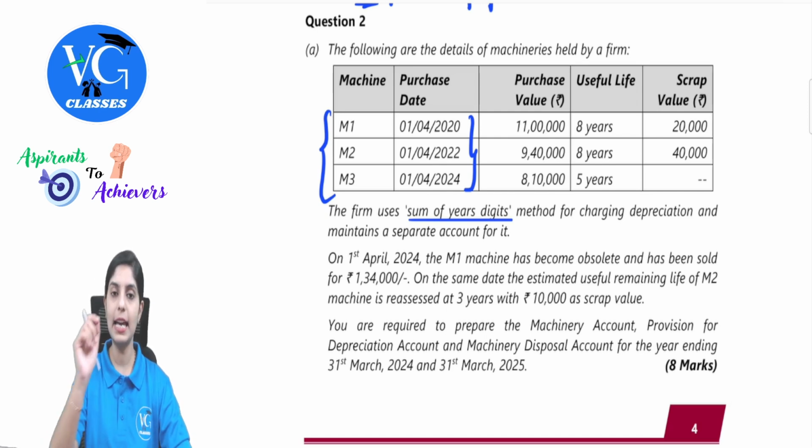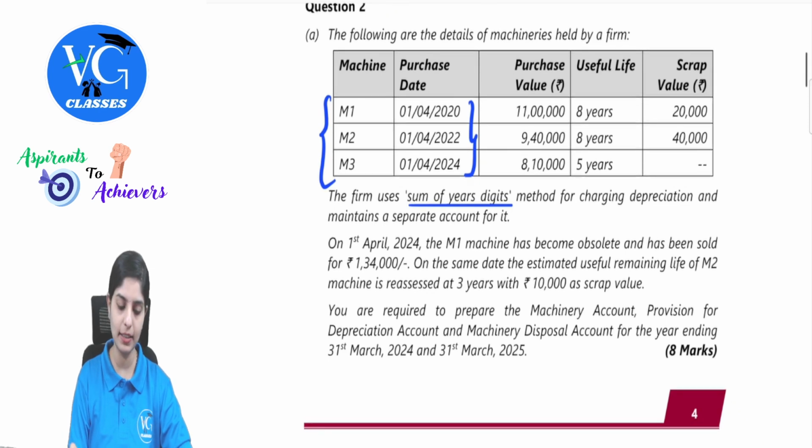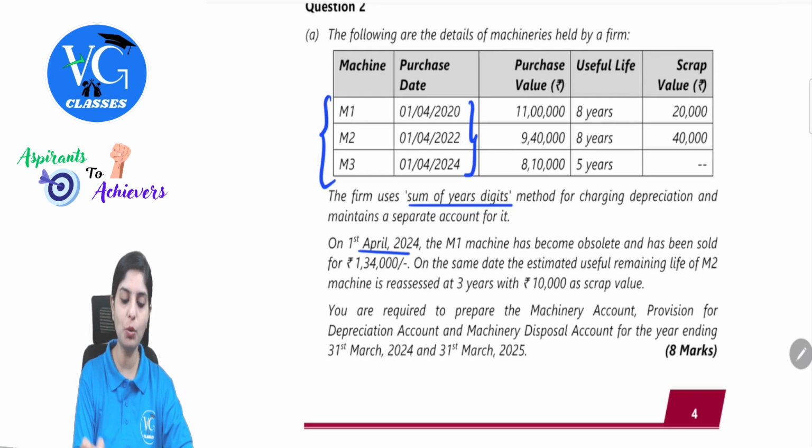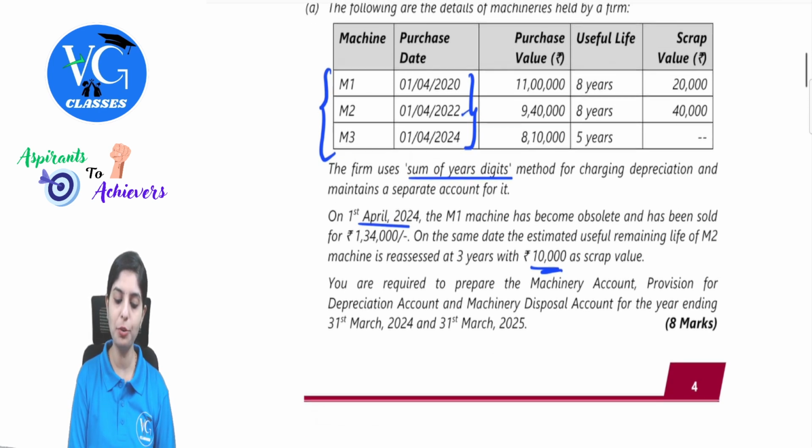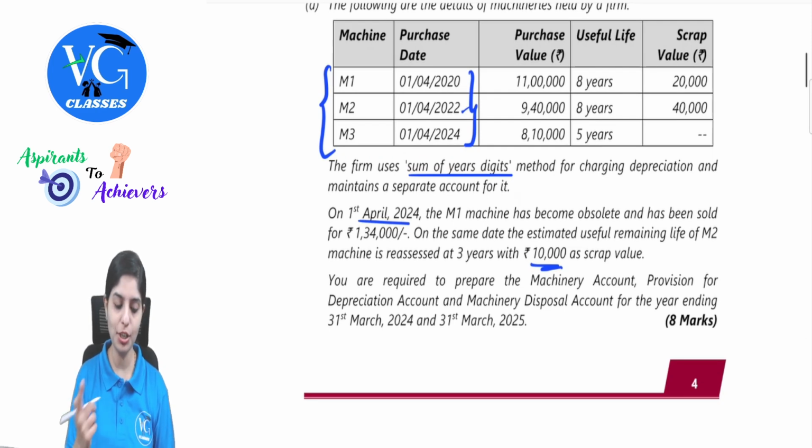On 1st April 2024, the M1 machine has become obsolete and has been sold for 1,34,000. On the same date, the estimated useful life remaining of machine 2 is reassessed at 3 years. See, this is happening on which date? 1st April 2024. Machine 2 was purchased on 1st April 2022. So then in this current year, there is a reassessment with respect to useful life with 10,000 as scrap value. There is also a revision in the scrap value as well. You are required to prepare the machinery account, provision for depreciation account, and machinery disposal account for the year ending 31st March 2024 and 2025.